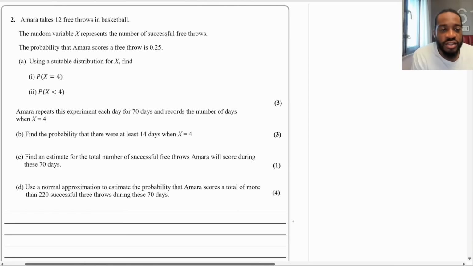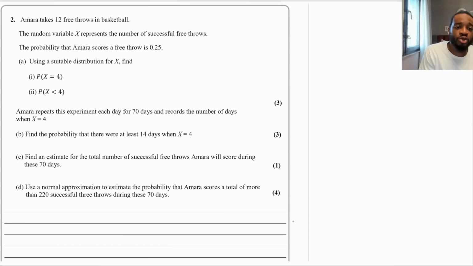All right, so question 2 says, Amara takes 12 free throws in basketball. The random variable X represents the number of successful free throws. The probability that Amara scores a free throw is 0.25. Part A says, using a suitable distribution for X, find the probability of X equaling 4.